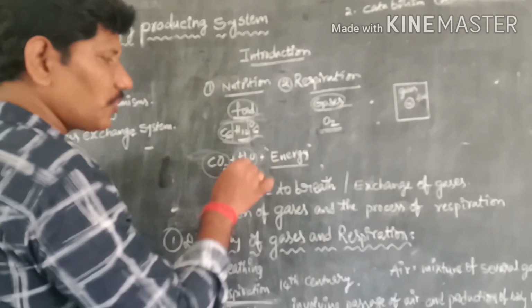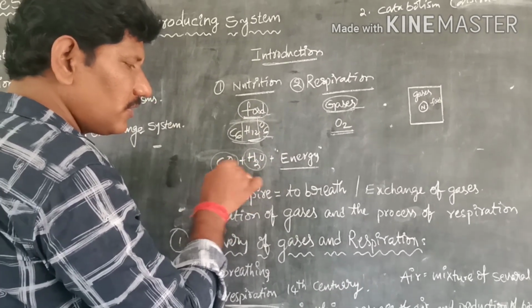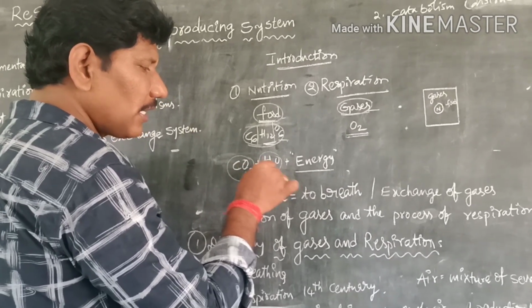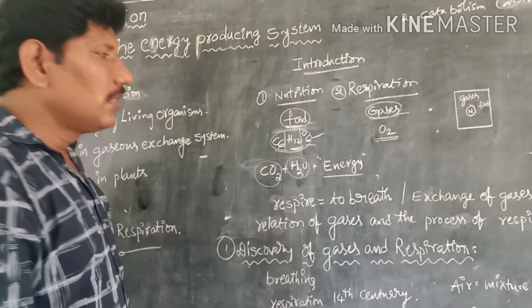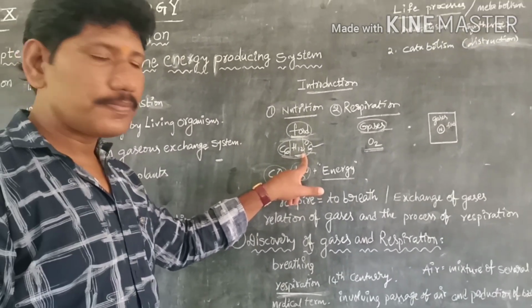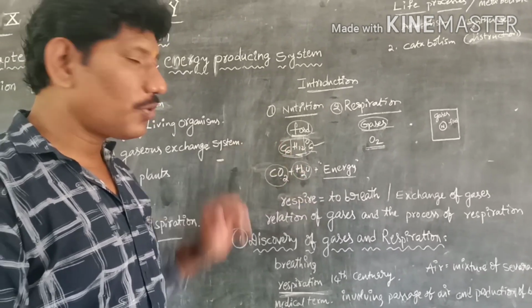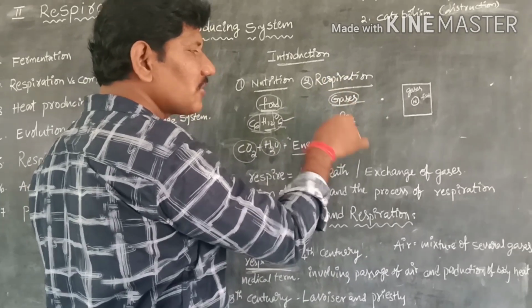This is a construction process. Photosynthesis, in the sense that carbon dioxide and water, these simple inorganic substances, combine in the presence of sunlight to make complex materials like a carbohydrate or a starch or glucose. So this is a construction process. Coming to respiration, it means a destruction process.